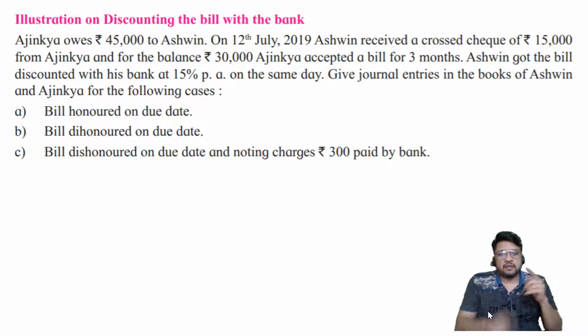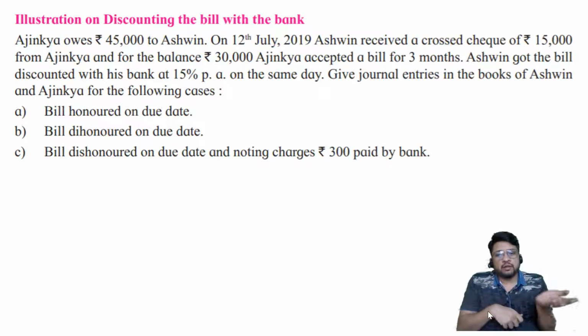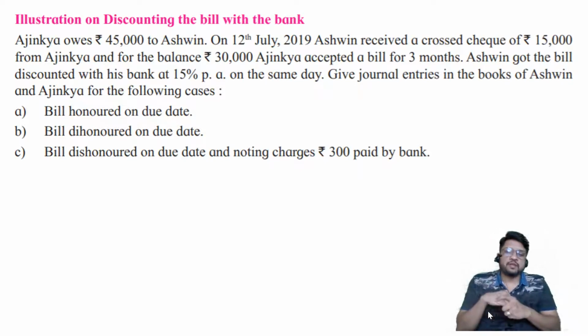So they are telling us again one single story having 3 different ends. It may be either honored or dishonored and noting charges paid. In these 3 cases, how to solve the situation? So the initial part is constant. Now first let us try to observe certain things. What are the different things which are told by the problem?